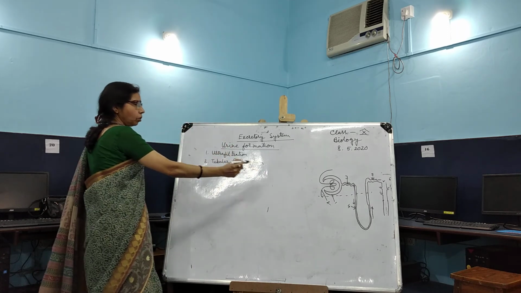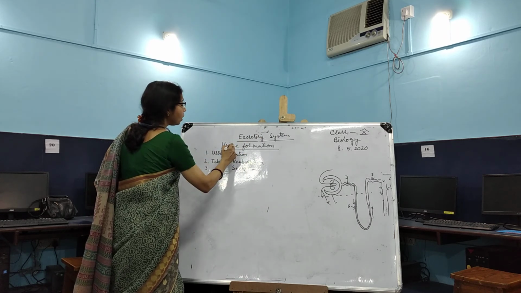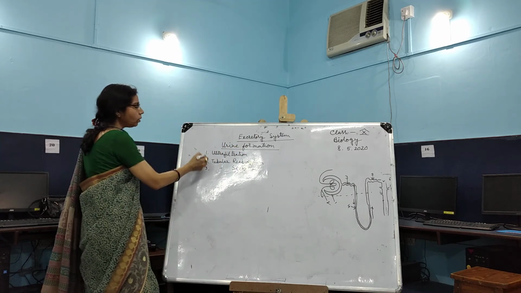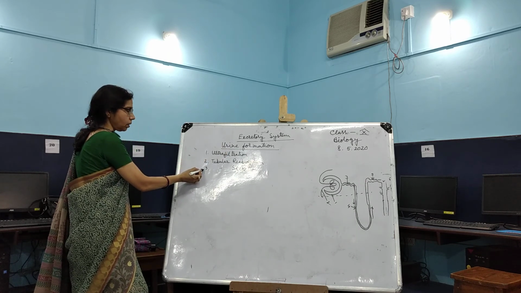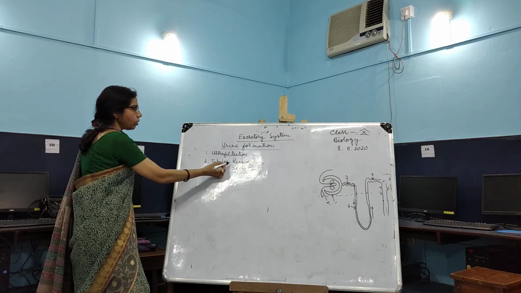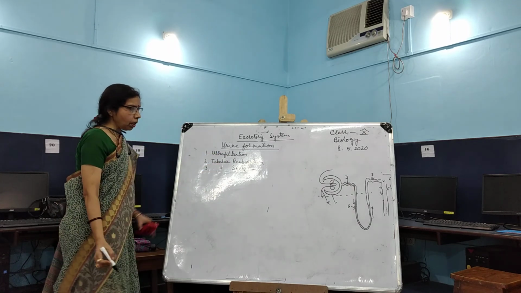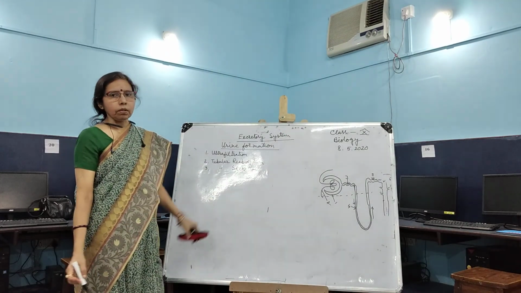So the main function of the kidney is to produce urine. Now how is urine formed? Urine formation takes place in three steps. The first is ultrafiltration, the second is tubular reabsorption, and the third is tubular secretion.